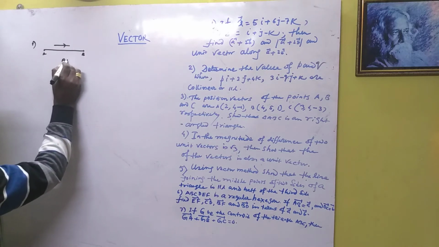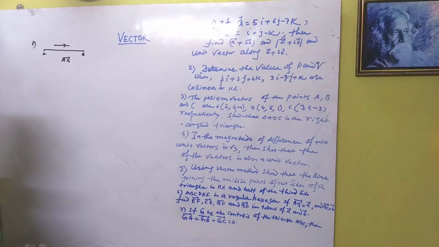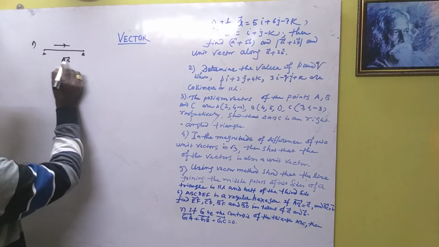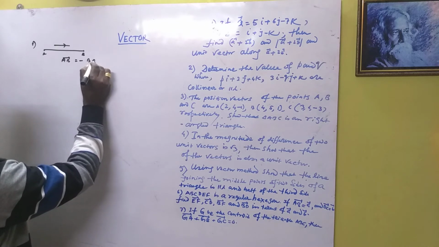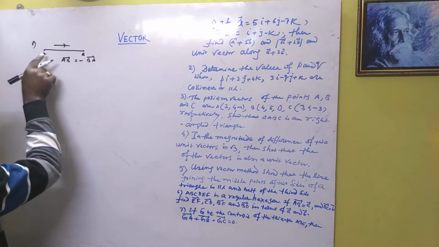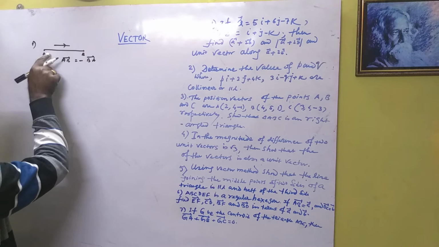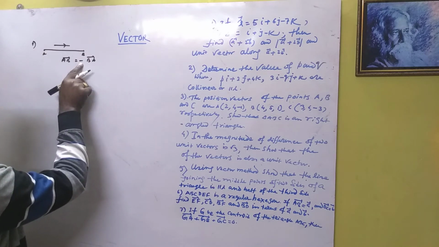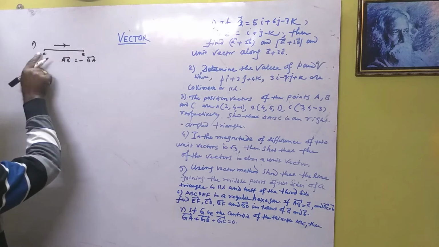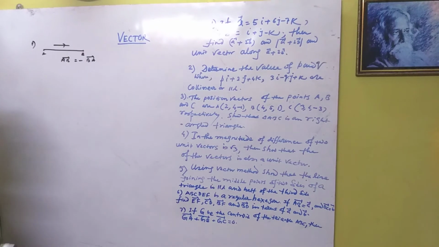So it is called the vector direction where the particle goes from A to B. This can also be written as minus BA, which also shows that the particle goes from A to B.